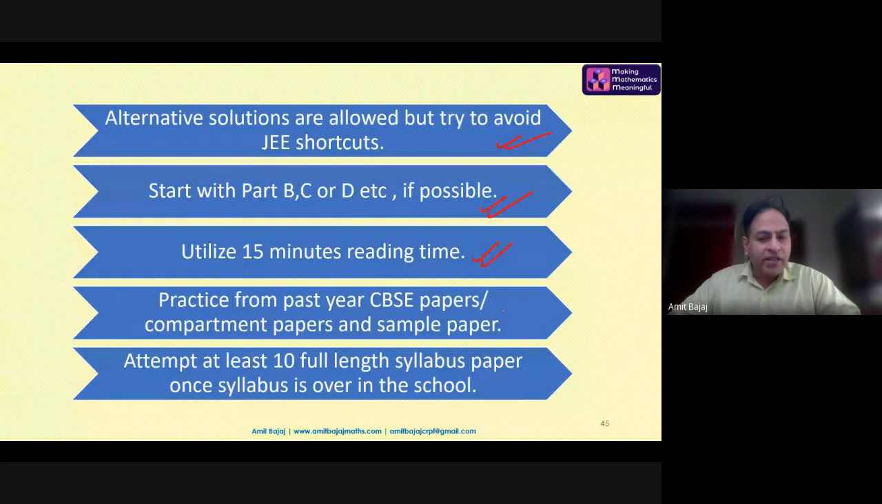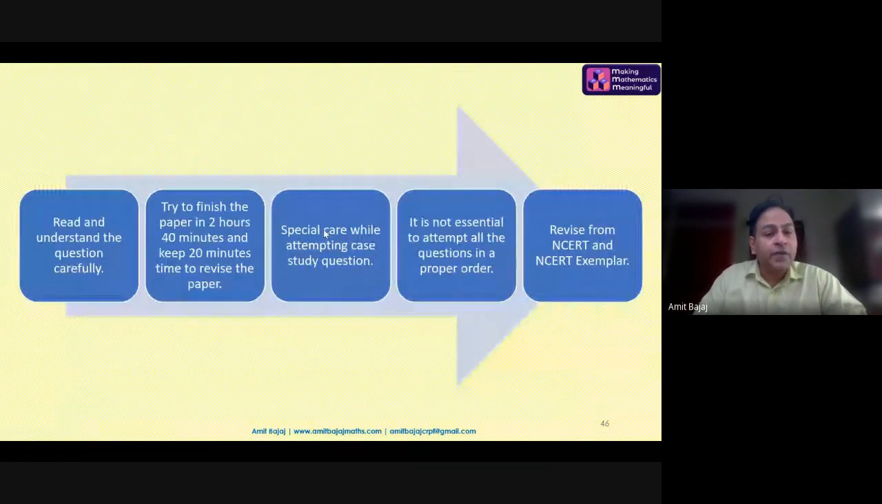Practice from past year CBSE papers, compartment papers, and sample papers, but be aware that some of the questions are from the deleted syllabus. They are provided even in the latest private publication sample papers, so tell your students to confirm it from you. Students should attempt at least 10 full-length, syllabus-based 80-marker papers. Then only, I personally believe, will they gain confidence.